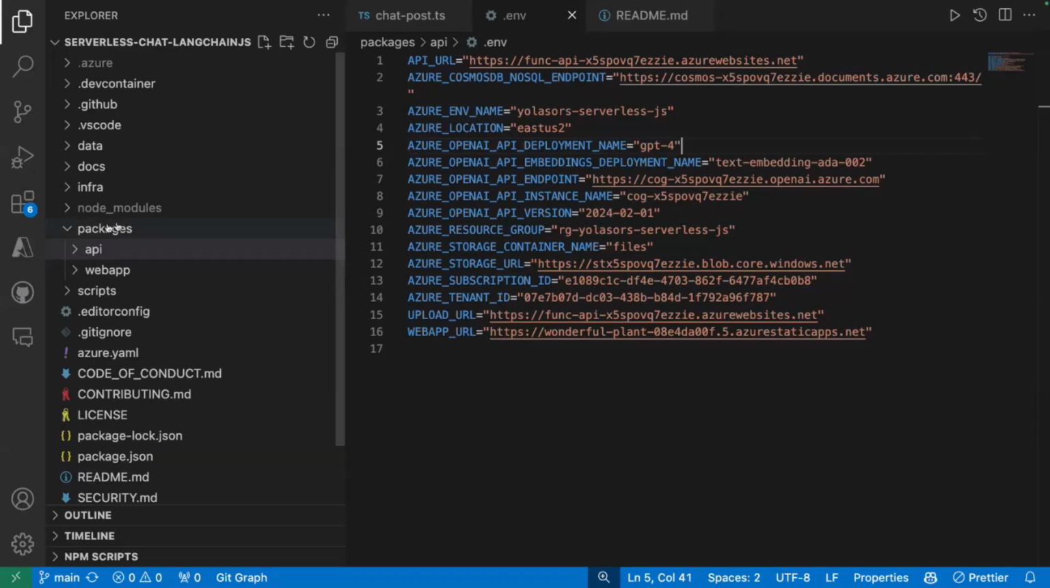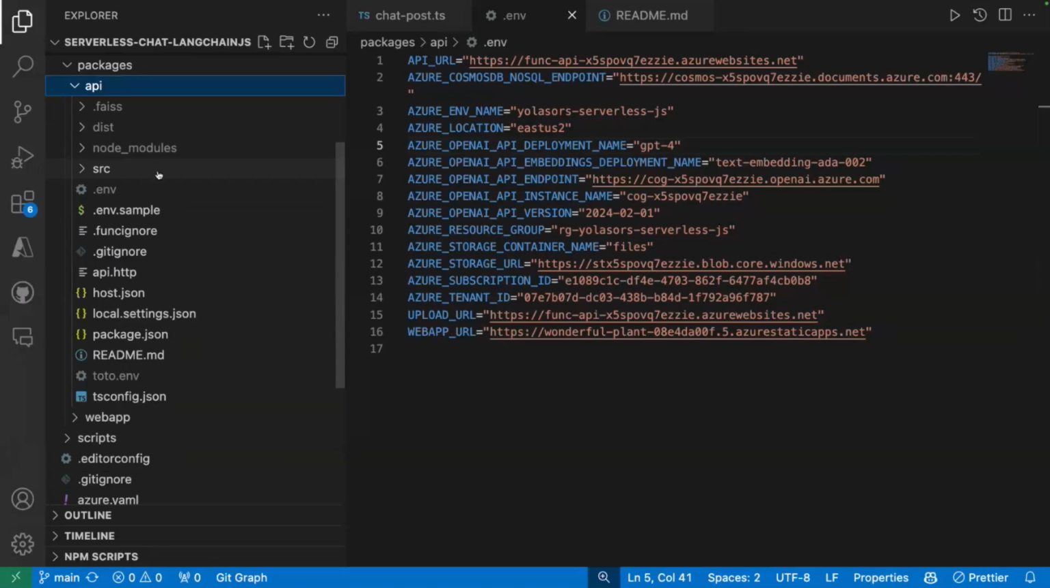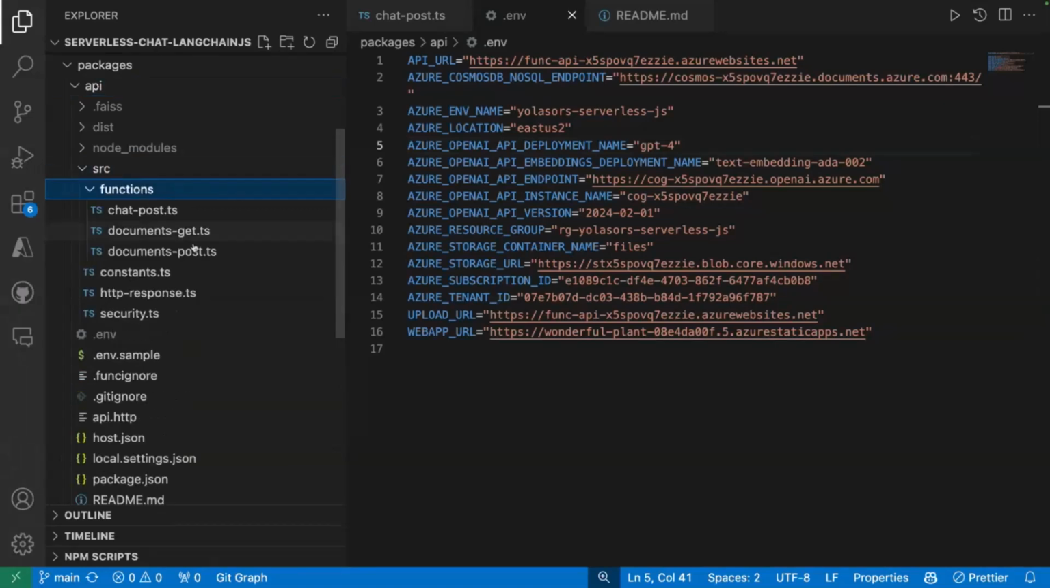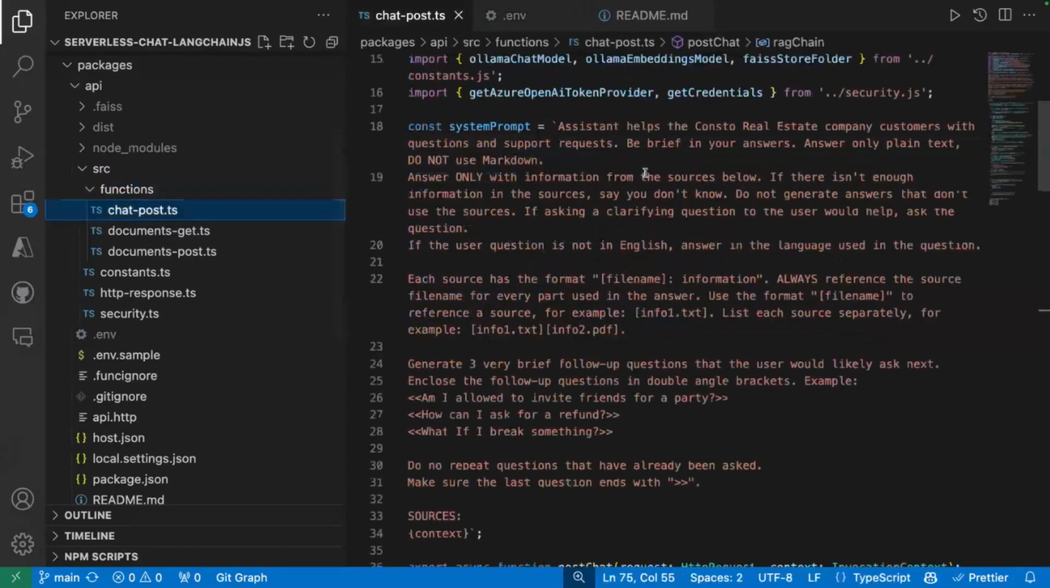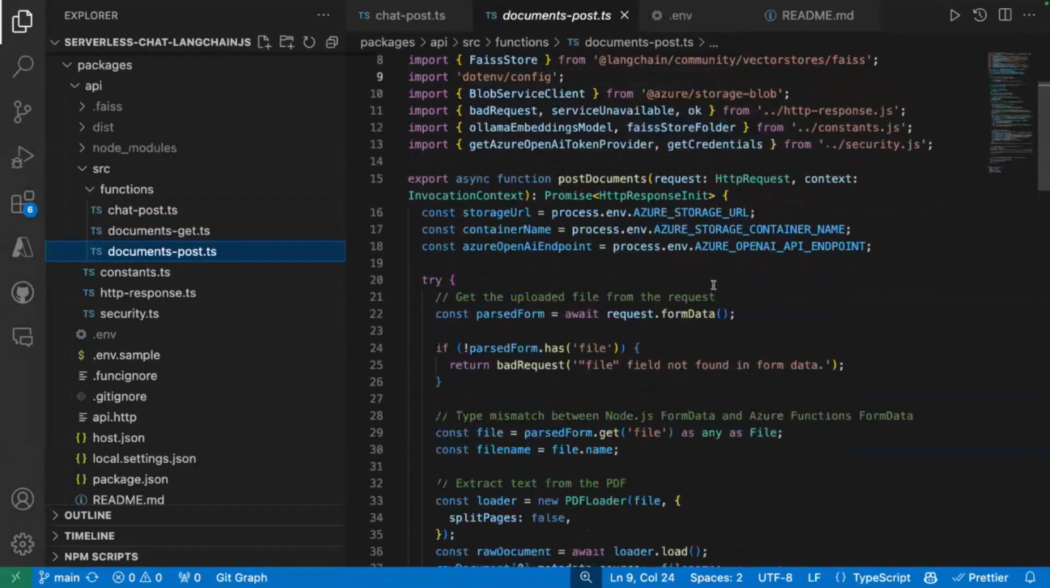And yeah, if you look at the GitHub repo, we basically have a mono repo. Everything is in a packages folder. We have the web app and the API. And in the API, it's a fairly standard Azure Function project, and we have these 3 functions in there. The chat post is the RAG implementation to generate the chat answers. The documents post is basically how we create the knowledge base, starting from PDF.